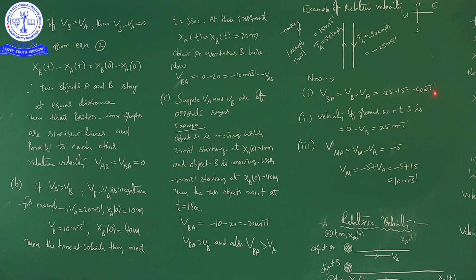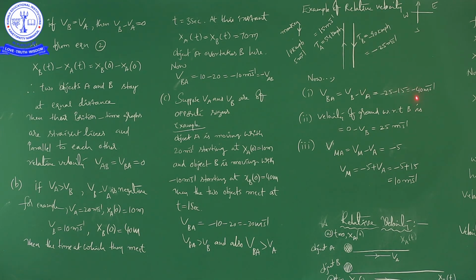So we found the velocity of B relative to A, that is VB minus VA, equal to minus 40 meters per second. Here if you observe carefully, we got a minus. So whatever the velocity of B with respect to A, it is along this line towards the south, and that is important for us.